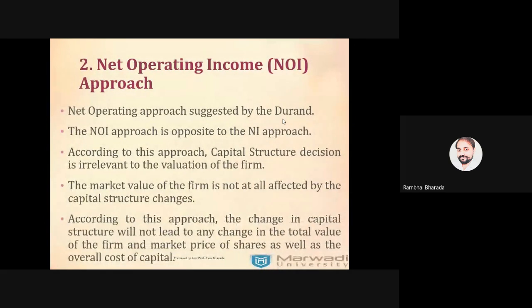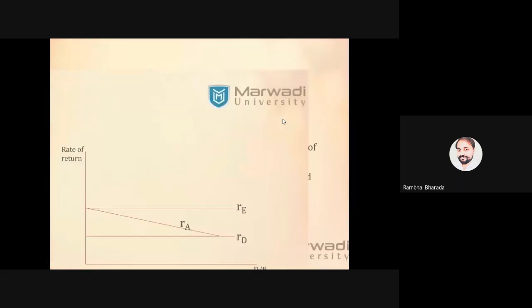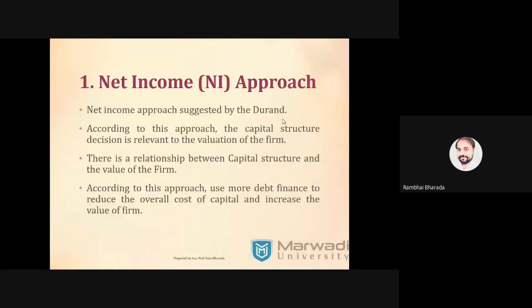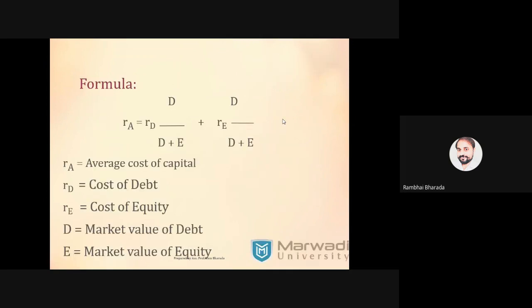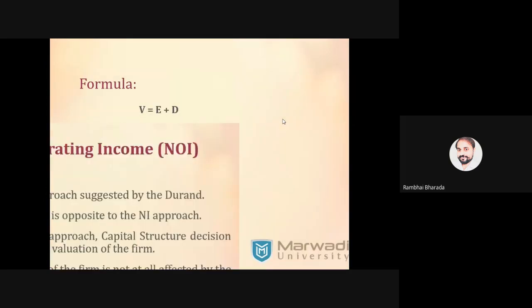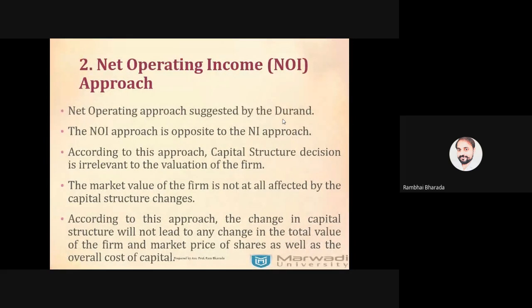Here in the first theory, there is only one thing you need to remember: according to the NI approach, if the company uses more debt capital, the overall cost of capital will reduce and the value of the firm will increase. Now the second one is net operating income, again presented by David Durand, and it is the opposite of the previous.